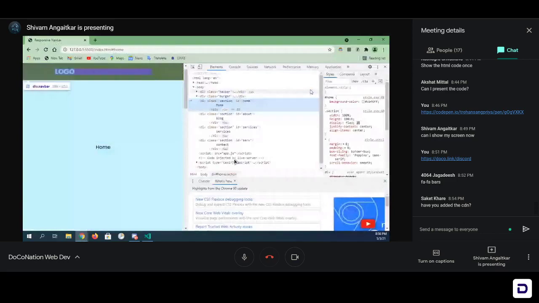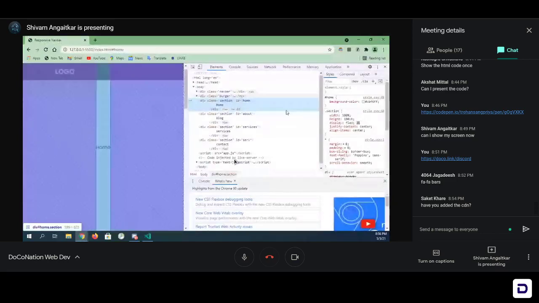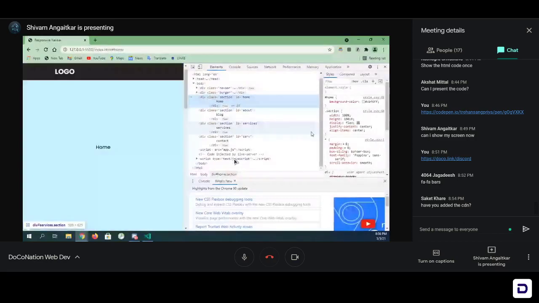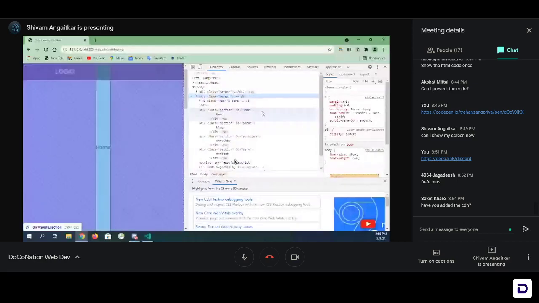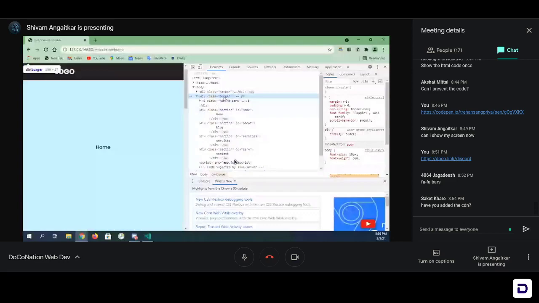Right now we can hover over that burger thing where it is written div class burger. You can see that inside body. Click on that. Yeah, okay. It's not yet added to the screen. FAS FA bars. Yeah, it's FAS FA bars. Okay, that's also correct.